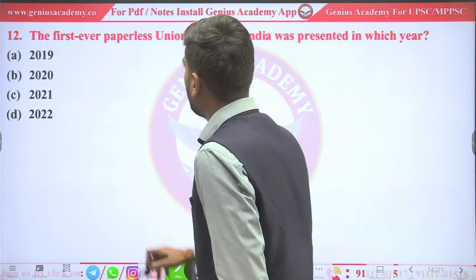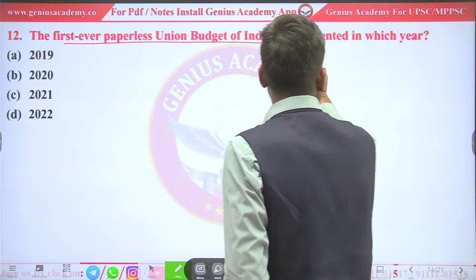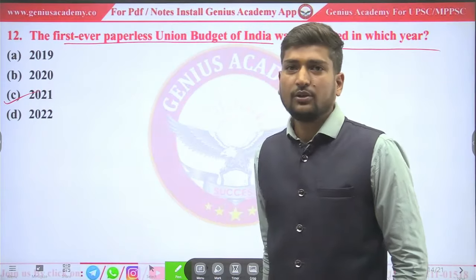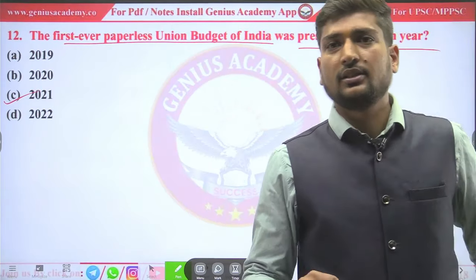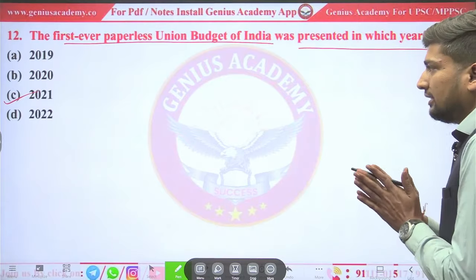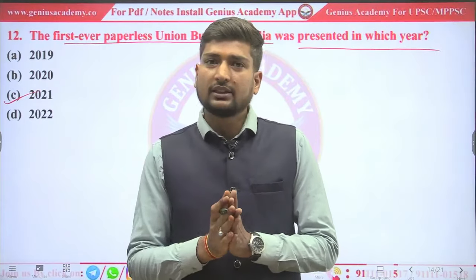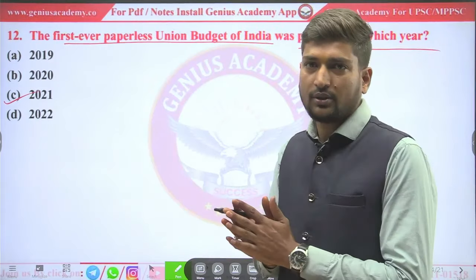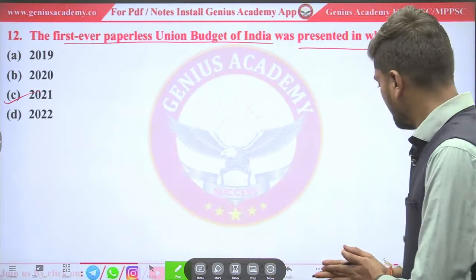The first ever paperless union budget was presented in which year? It's in 2021. During Corona, everything was in digital mode, meaning the government was converting every document into digital mode. So the government also introduced the budget in digital form.